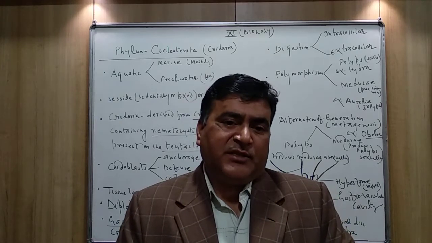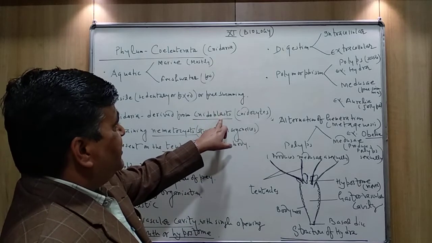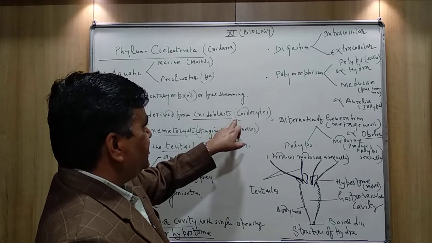So in all the members of cnidarians, the cnidoblast, a special type of cell, is present.